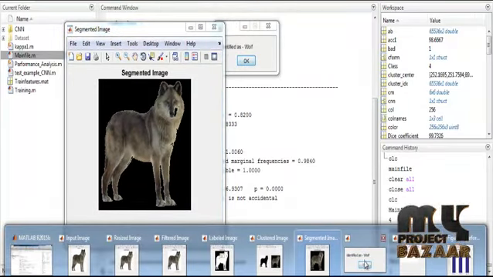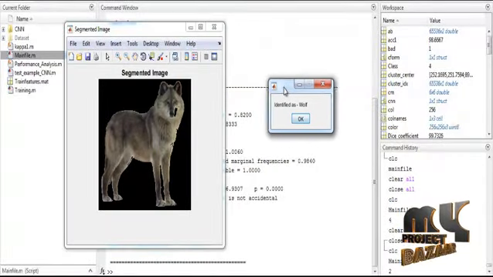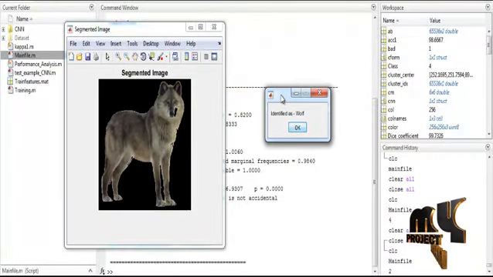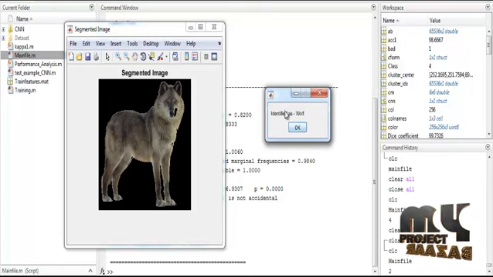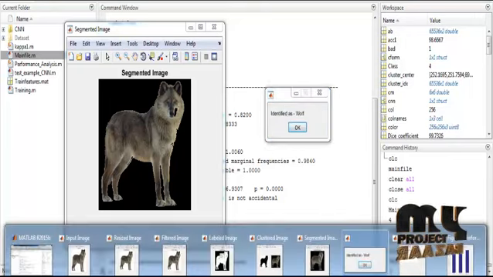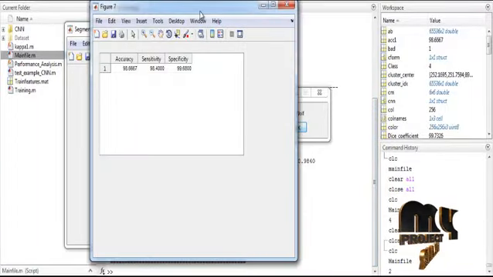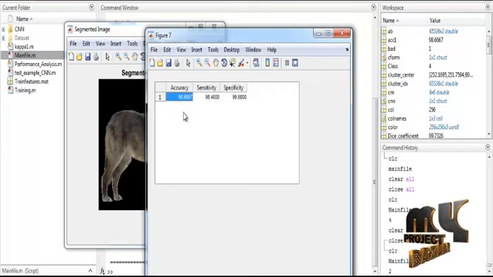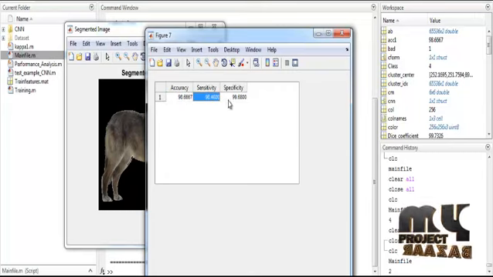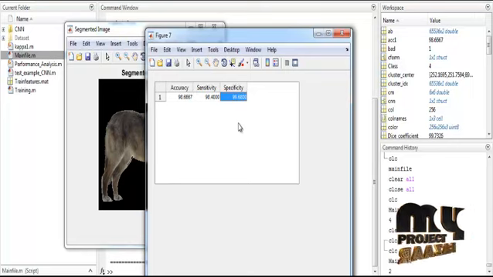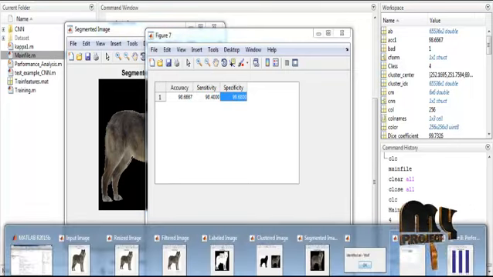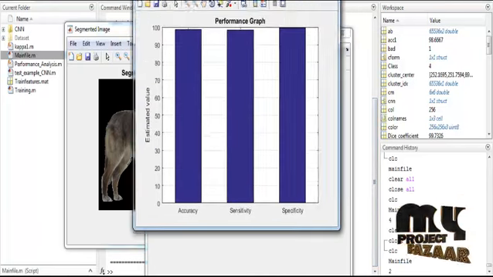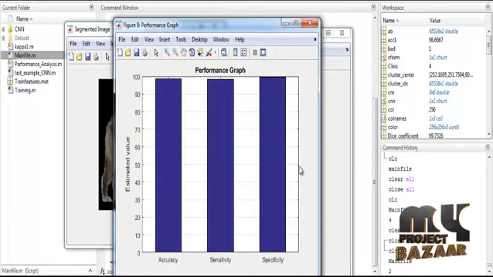After the segmentation, the classification will be done using the KNN classification. Hence the identified species is wolf. After the classification, the performance metrics will be evaluated by means of accuracy, sensitivity and specificity. The accuracy value will be approximately 98%, the sensitivity value approximately 98%, and the specificity value approximately 99%. Hence the corresponding values will be plotted as a graph in bar chart format.